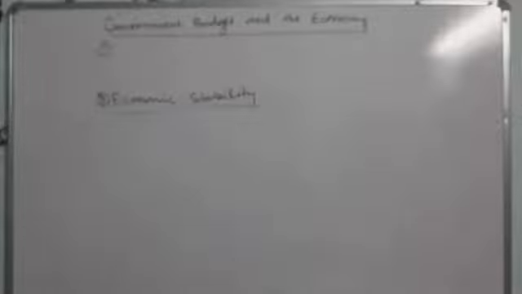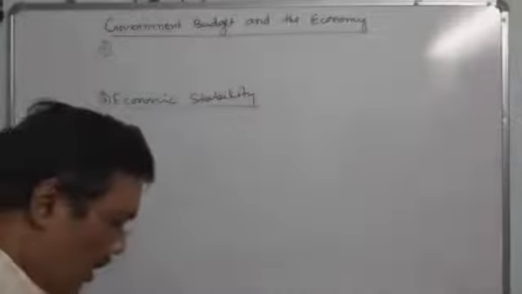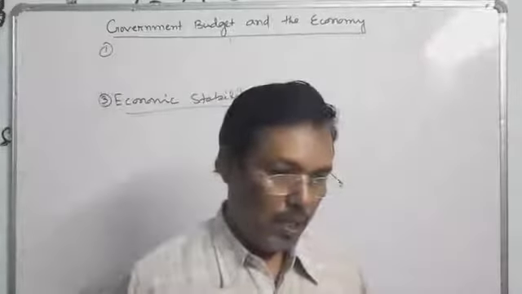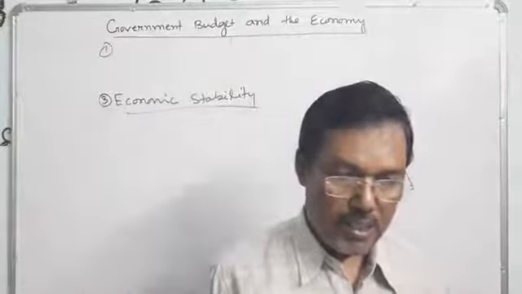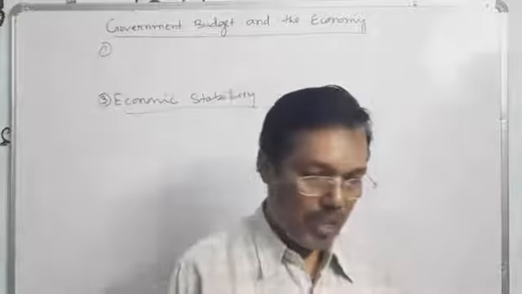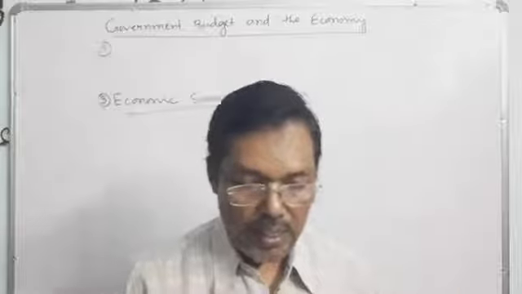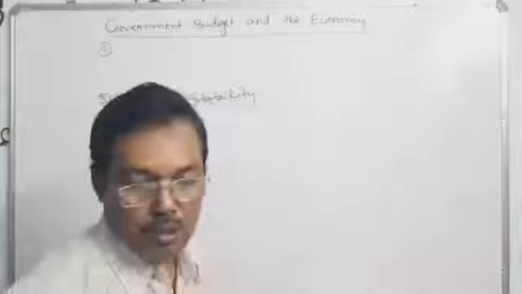So the government tries to prevent business fluctuations and maintain price and employment stability. Try to understand: stable means you will not move, you will be in a constant place or balanced position. Like a balance, when the left side and right side are equal, that is called stable.